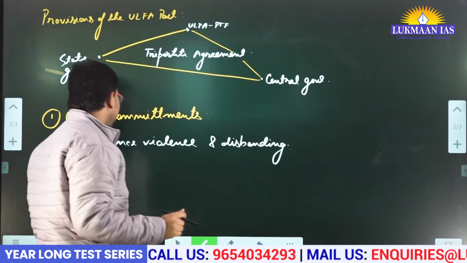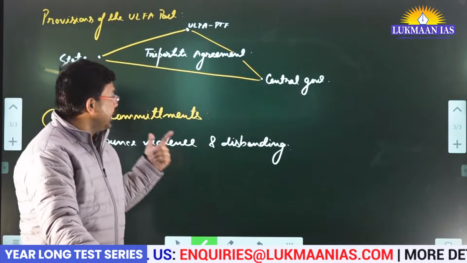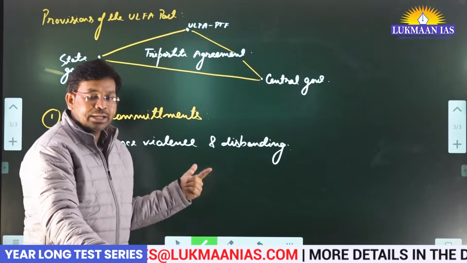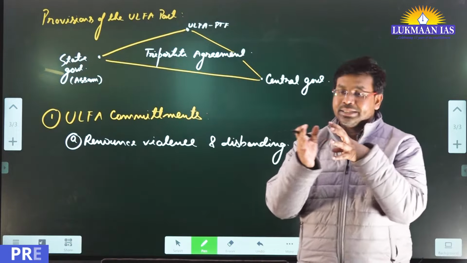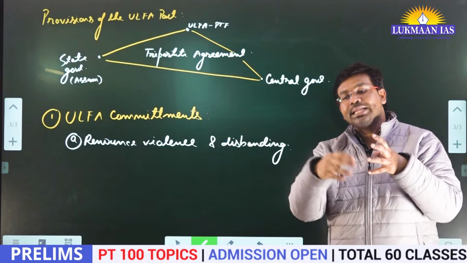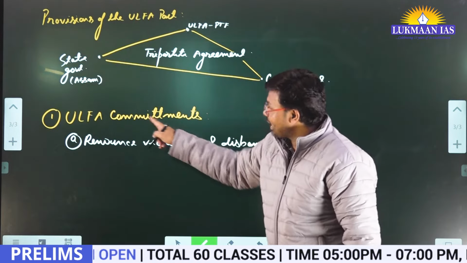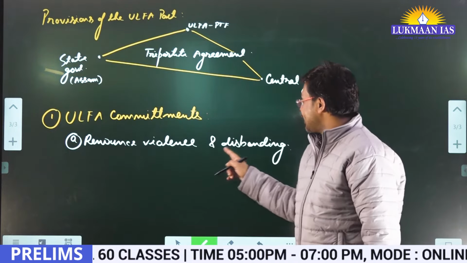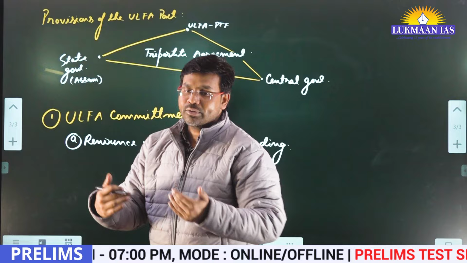Now what is disbanding? Renouncing violence means they have been involved in atrocities, kidnapping, killing of people, ransom. Why did they do it? So that they can generate money, and using that money they would run their operations. So ULFA has committed that they are going to renounce violence and disband all the people who are working under it.